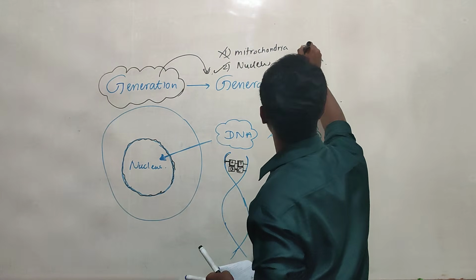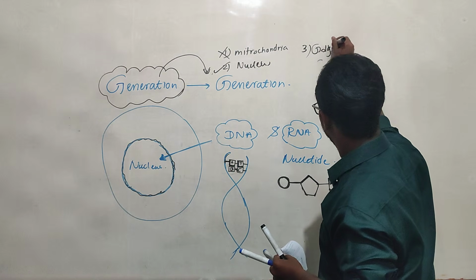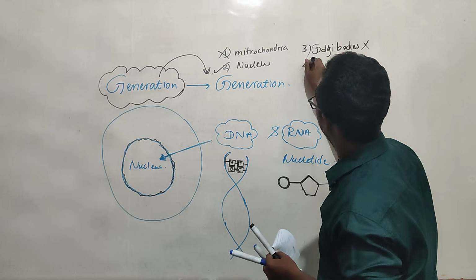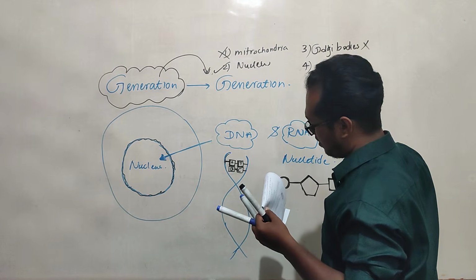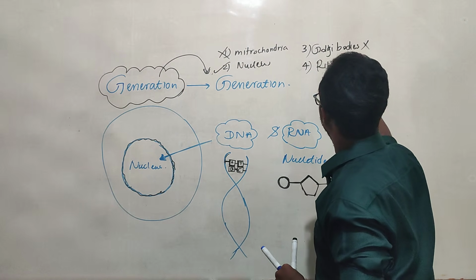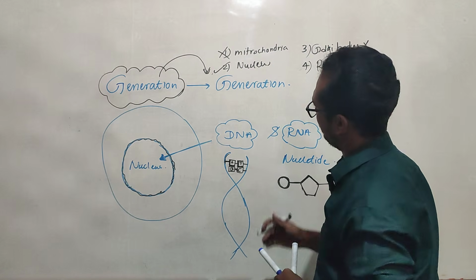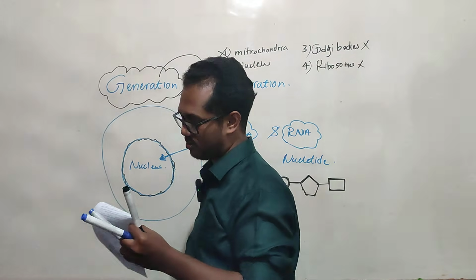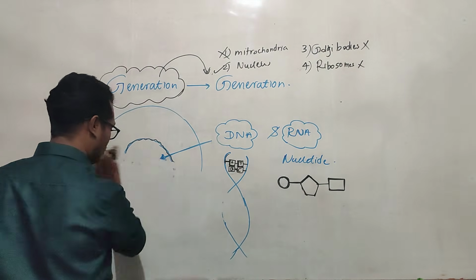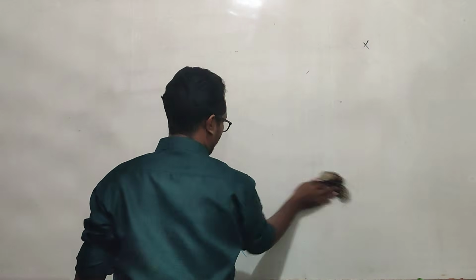That is the correct answer. The third answer they give here is Golgi bodies. Golgi bodies, that is also wrong. Then the fourth one, ribosomes. Ribosomes have a protein synthesis function, not genetic information. So the correct answer for this question is answer number 2. Okay, I hope you did it correctly.